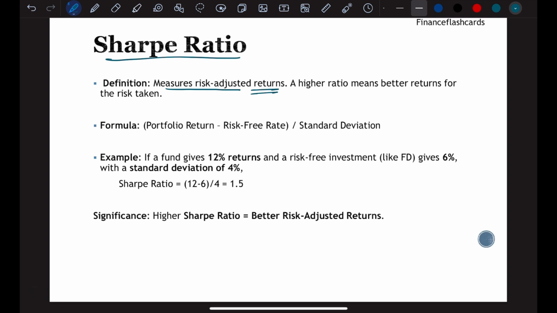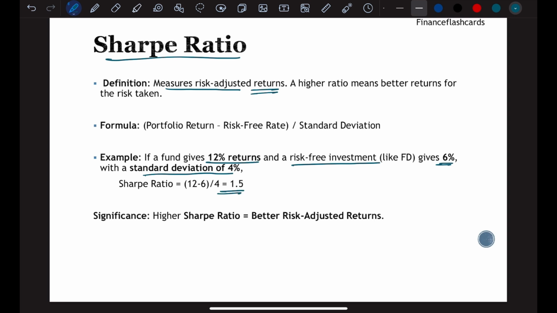Let's say your portfolio delivers a return of 12% and the risk free rate in the market is 6%. I will talk about the risk free rate in a separate video because it's a very long topic. And the standard deviation of the fund is 4%. So your Sharpe ratio is 1.5.